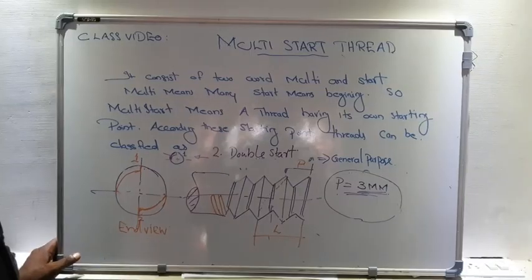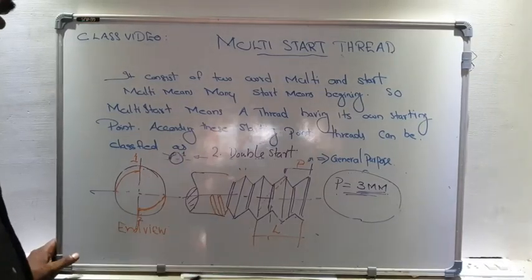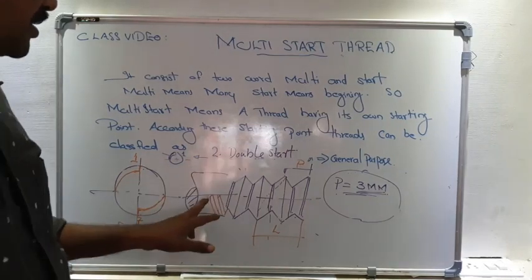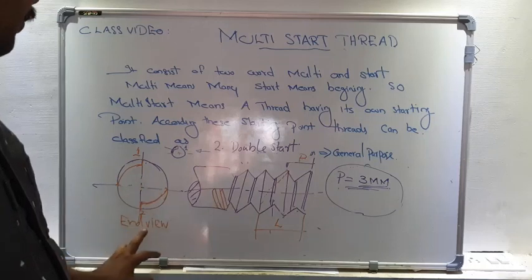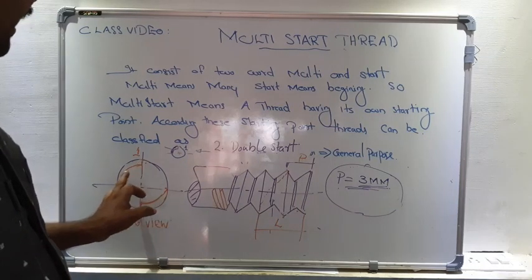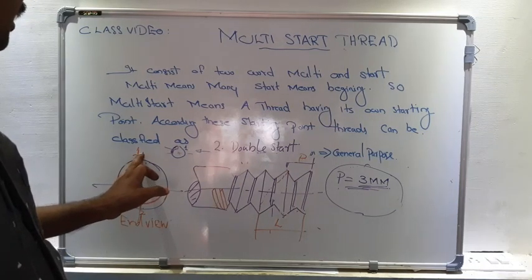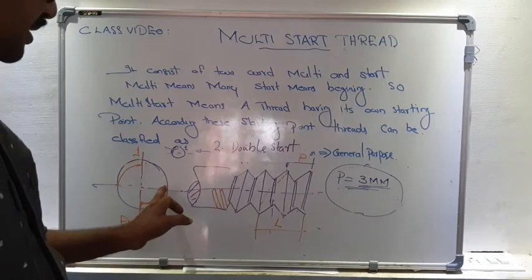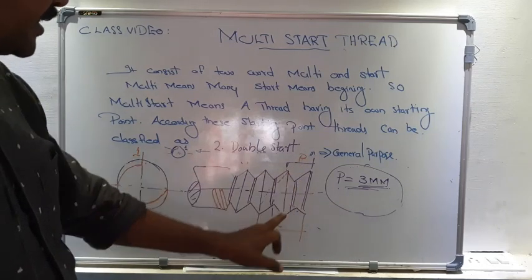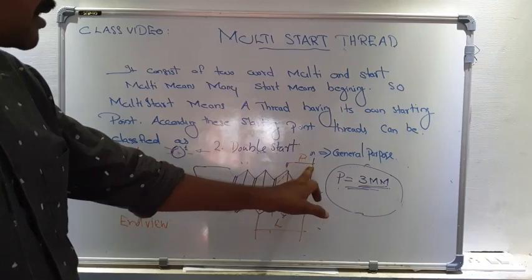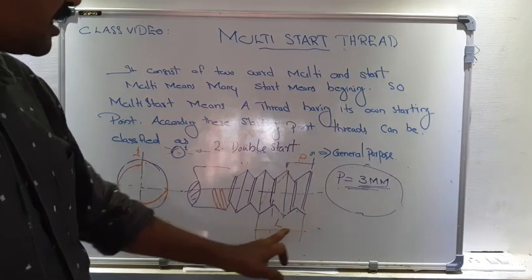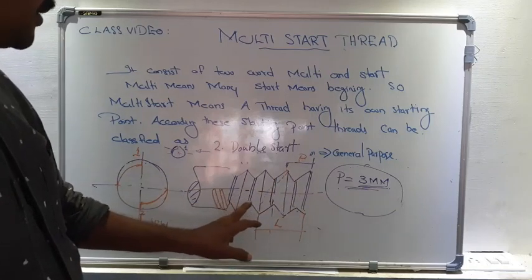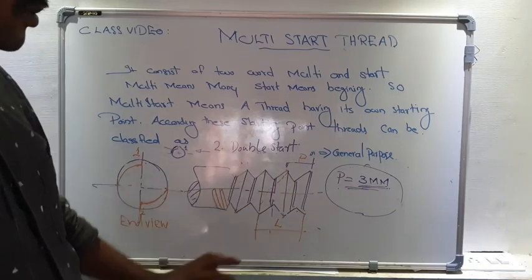Now let's examine the case of double start thread. This figure shows a double start thread. At the end view, we can see there are 2 starts marked here. This is the first start, this is the second start. Here there is a relation: this term is called P, that is pitch, and this is lead. There is a relation between pitch and lead in the case of double start.